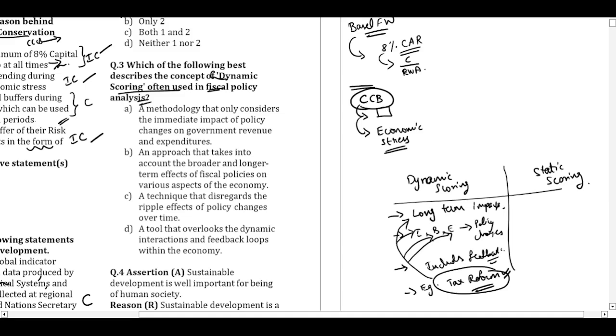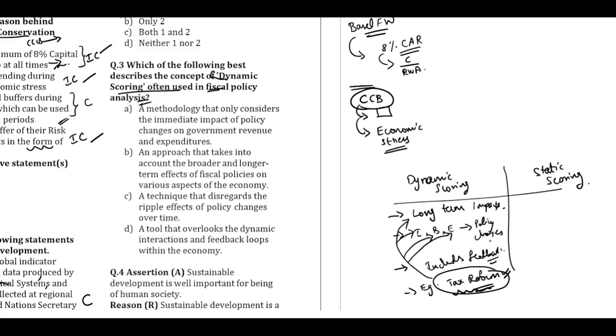So if we consider all the repercussions of a particular policy in the long term, that is known as dynamic scoring. Because as you can see here, the impact of the tax reforms will be in the future and it will have long-term repercussions, and the impact will be felt very dynamically, and it is not like one-time impact.